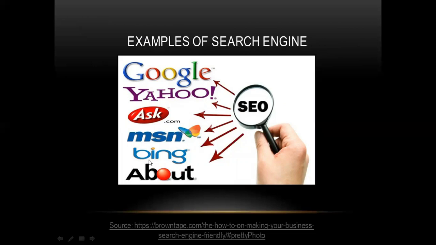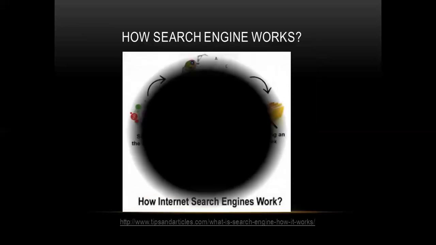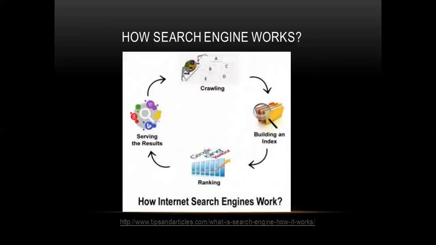There are more search engines from which you can search for the data which is required for you. So let's move ahead and check how a search engine works. It is given in this diagram.